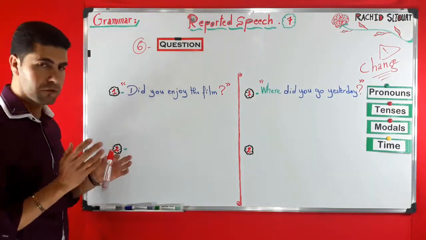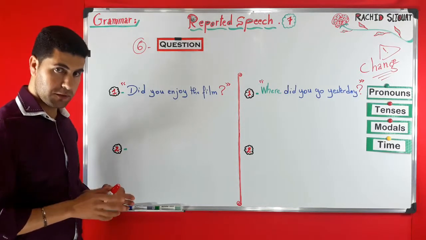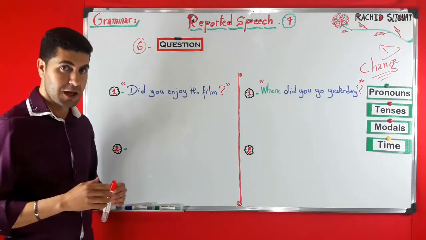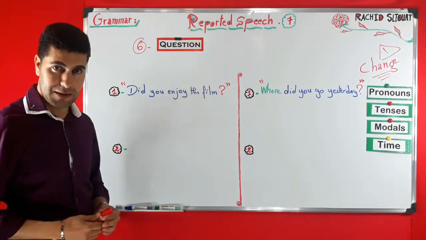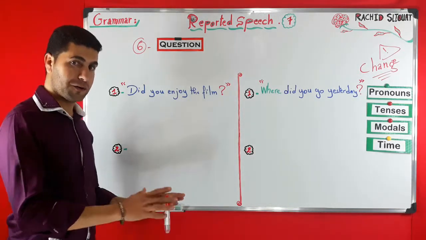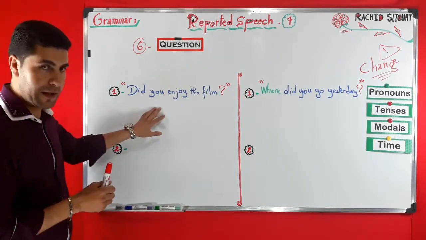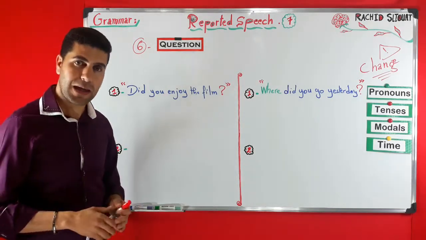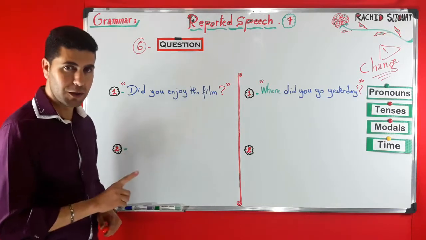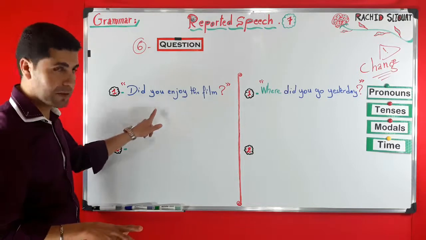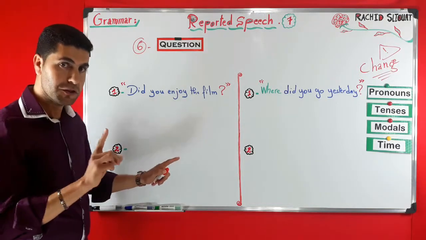Now let's look at the first example. Did you enjoy the film? Yes, I did, or no, I didn't. Did you go to the cinema? Yes, I did, or no, I didn't. As you can see, this is something that we can answer by yes or no, and therefore this is what we call a yes/no question.